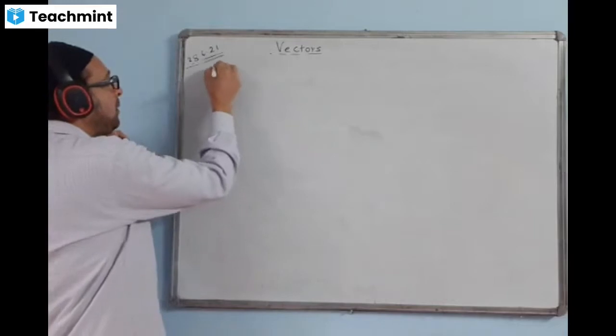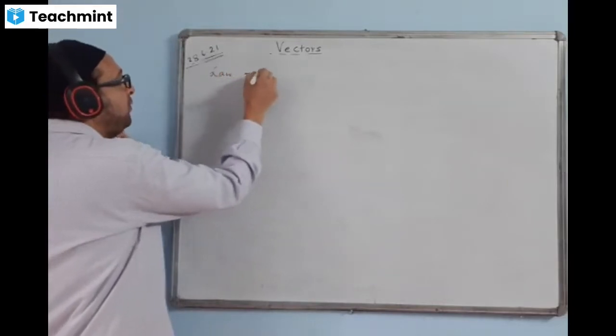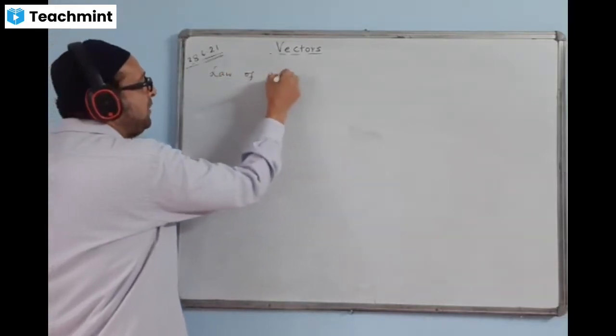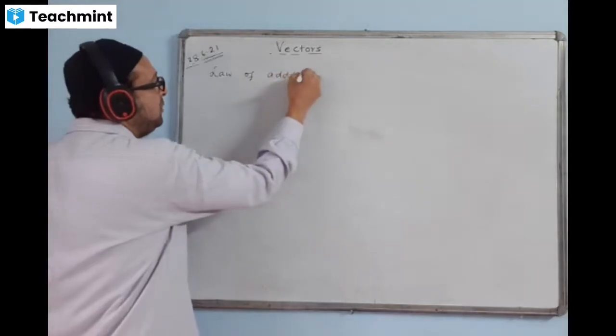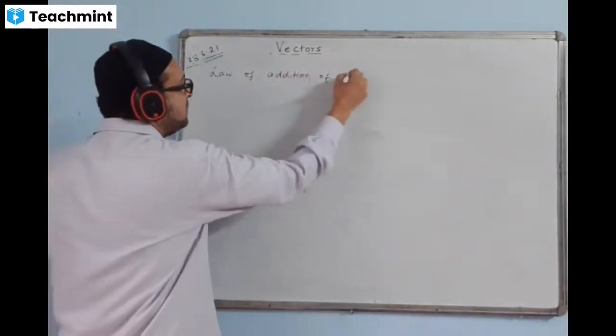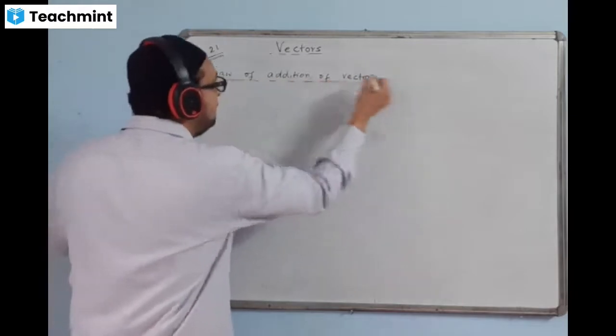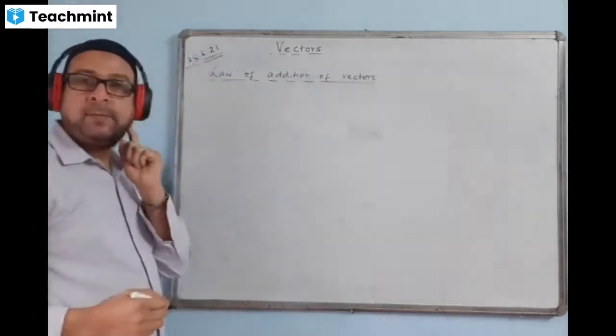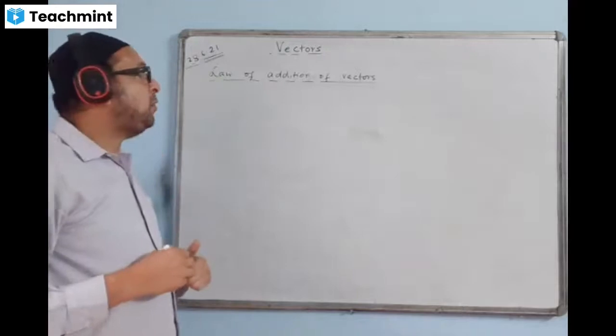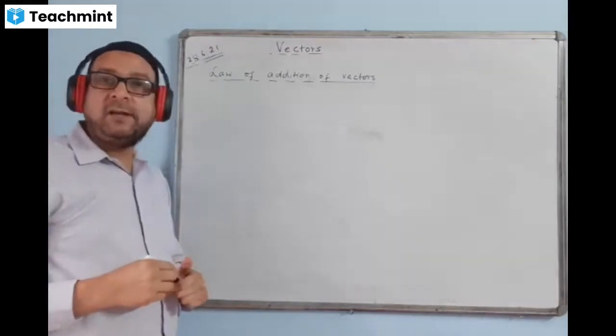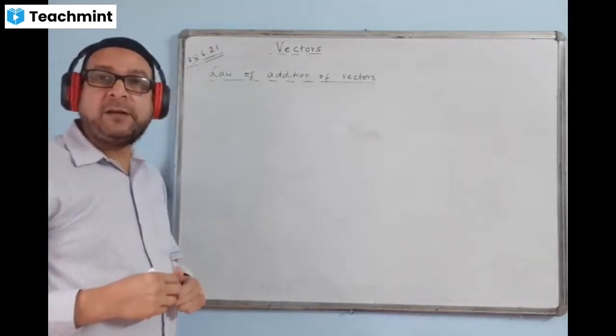So you can write law of addition of vectors. Give the heading law of addition of vectors. There are two laws. One is called law of triangle, the other is called law of parallelogram.